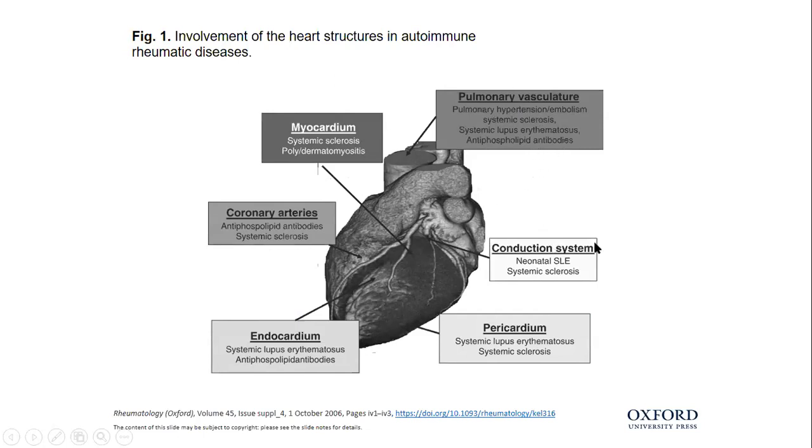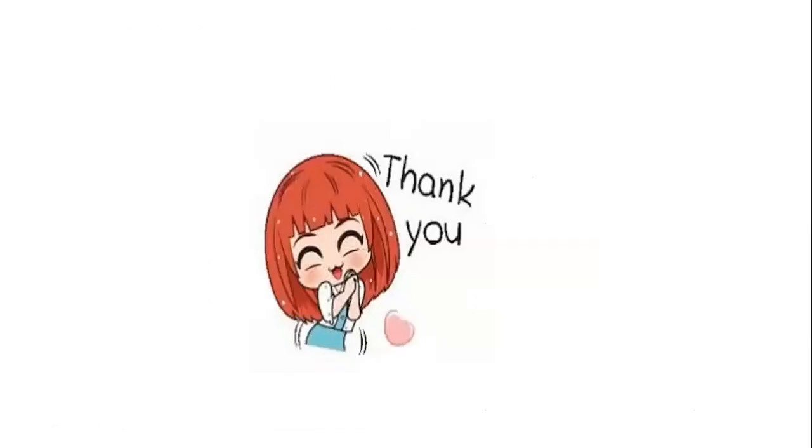Conduction tissue may be affected, for example, in neonatal SLE or systemic sclerosis. Pericardium may be affected in systemic lupus erythematosus and systemic sclerosis. Endocardium may be affected in SLE and antiphospholipid syndrome. Coronary arteries may be affected in case of antiphospholipid antibodies and systemic sclerosis. Myocardium may be affected in systemic sclerosis and polymyositis. So this is all about the autoimmune mechanism which affects the heart in particular.